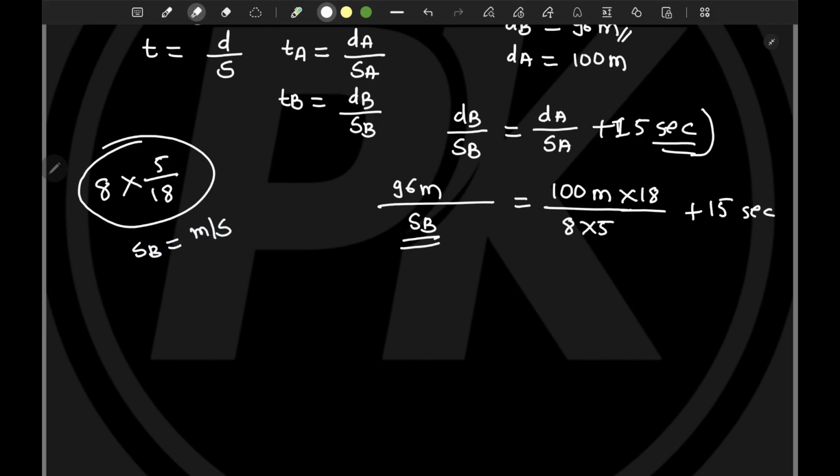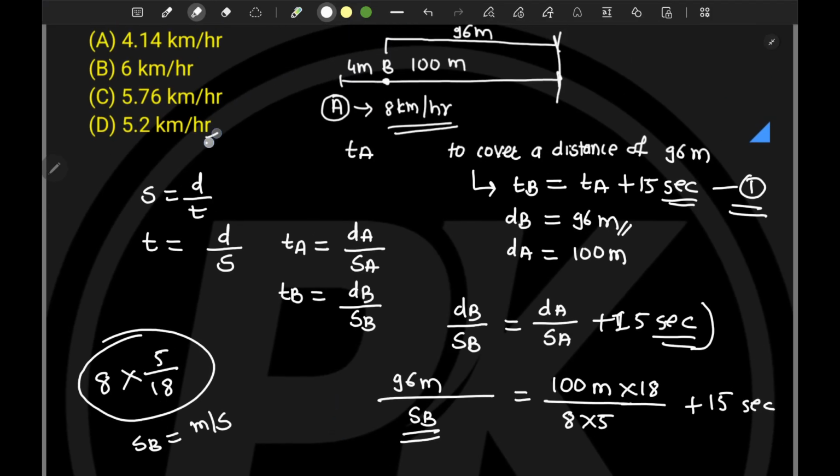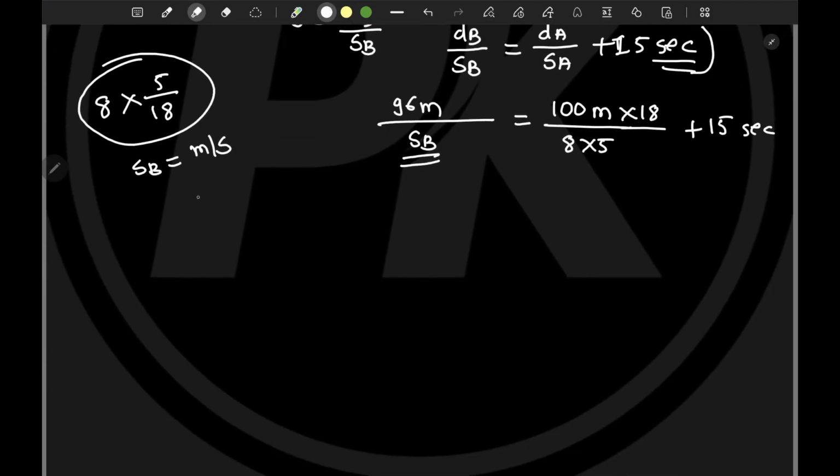Meter per second. Now to have it in kilometer per hour, because our option is in kilometer per hour, what we need to do? We need to multiply meter per second by, now it will get inverse, right? 18 by 5. And hence to convert this speed into kilometer per hour, because that is what our option is about, let's multiply the speed of B by 18 by 5.